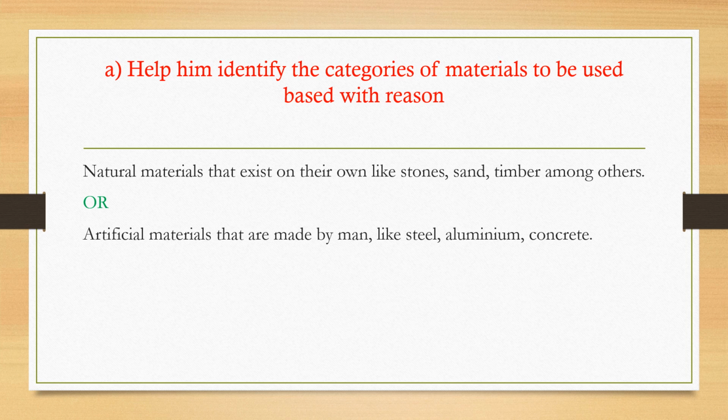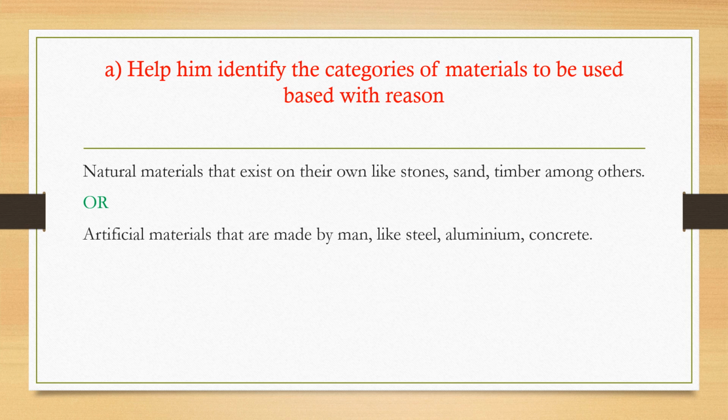Artificial materials are the ones that are made by man. Like the example I gave, you get the mango that is natural, then out of the mango, if you take it to the industries for processing, you get certain juice. That juice is artificial because they used the natural mango, then they produced a product. That product doesn't exist on its own, therefore we call it artificial. So artificial materials that are used, we have steel, we have aluminium, we have concrete.